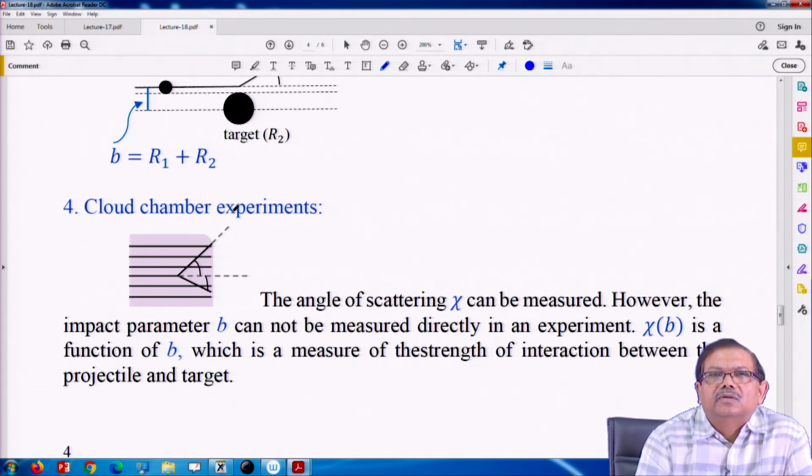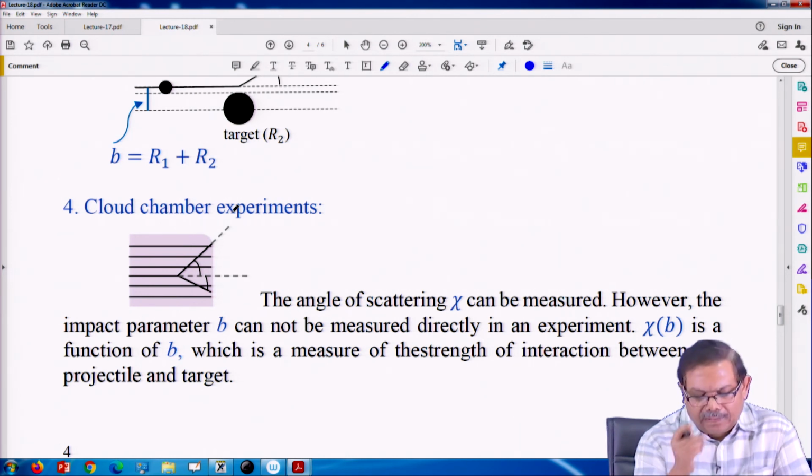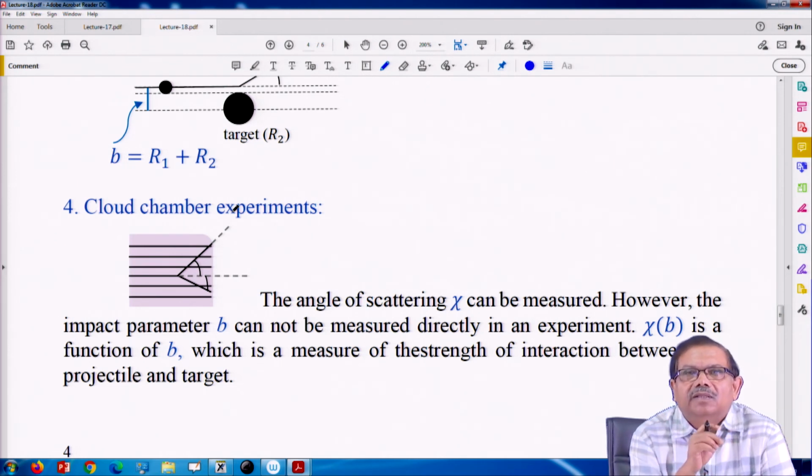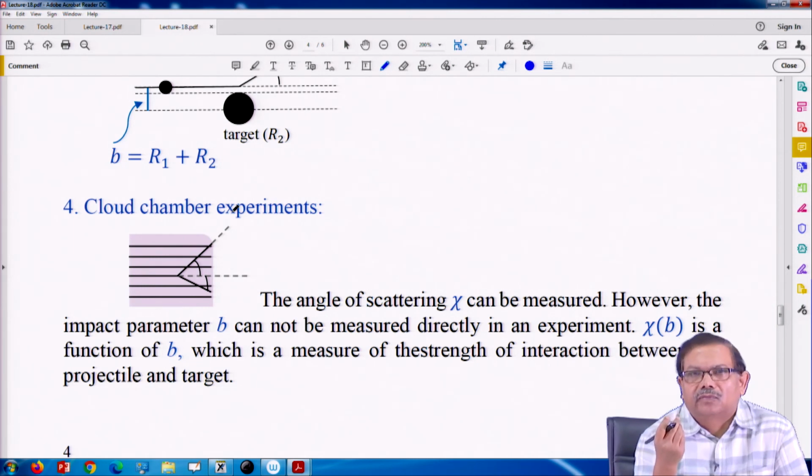There they saw some traces of scattering. Some of the thrown particles came back in the opposite direction. They were very few, 1 in a million or so, but they came in the opposite direction.